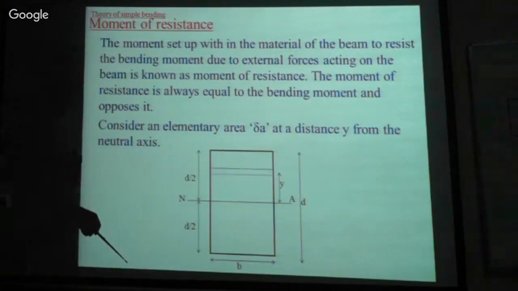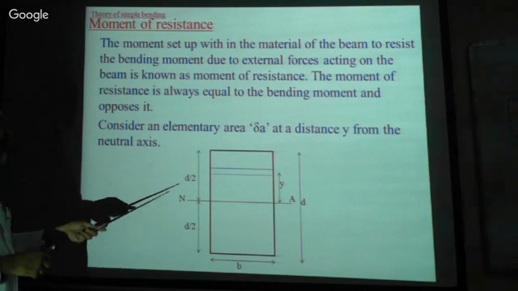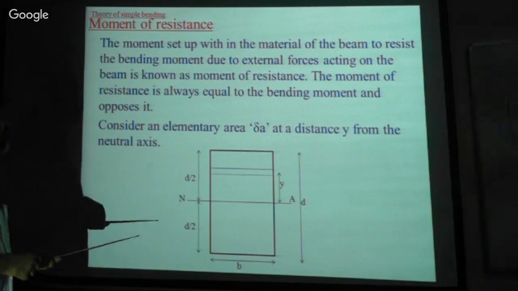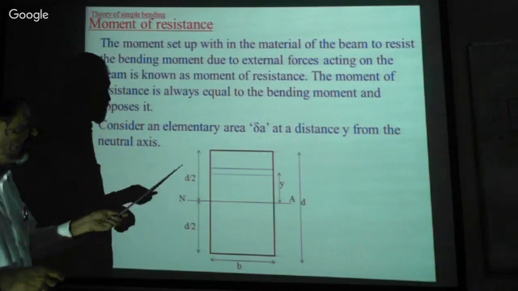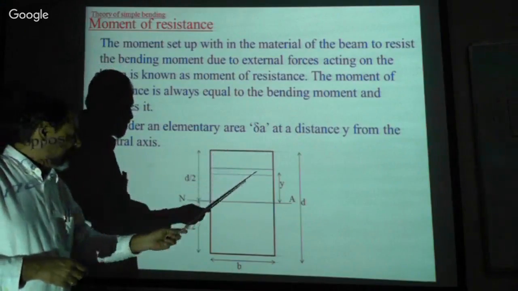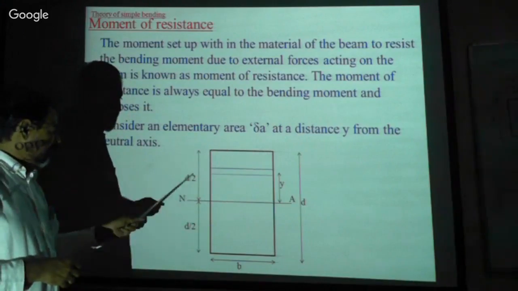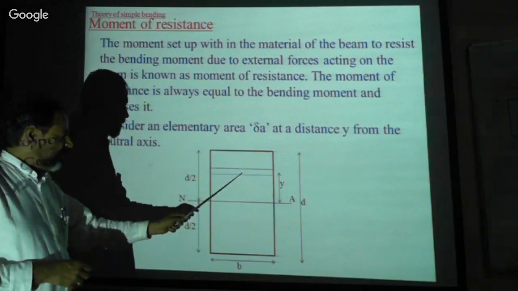Now, some examples. One example of how to calculate the moment of resistance for a rectangular beam. Considering a rectangular beam of breadth B and depth D, with the neutral axis at D by 2, and considering an elemental strip, an elemental area.